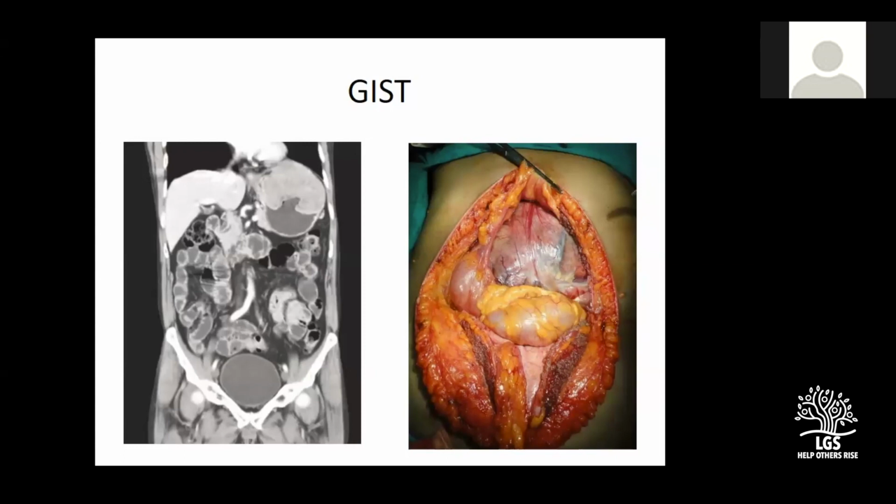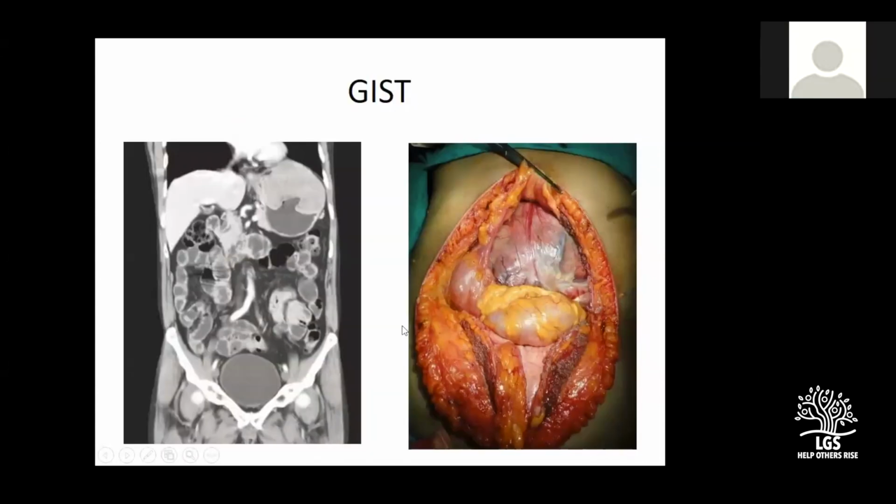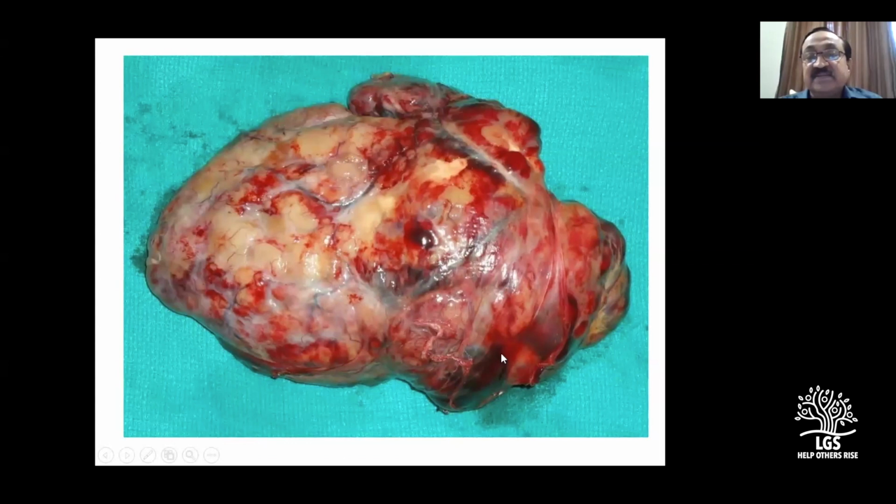So, the mass in the picture, sir. Yes. So next picture. Yes, sir, this is the laparotomy image of the mass. This is a laparotomy finding of the mass. Yes, sir. And I will show the resected specimen. Look at that. This I have brought purposefully to show you.